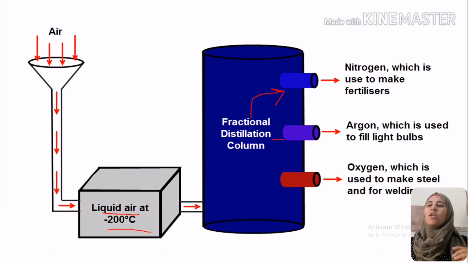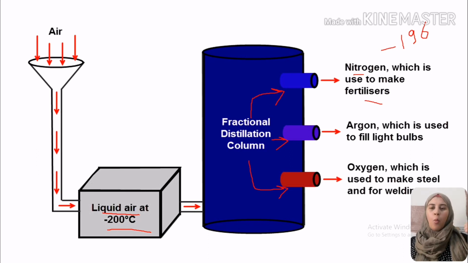We will separate our gases into 3 different types. What are the types of gases? At first, we will have the nitrogen gas. Why at first do we have the nitrogen gas? Because it is the colder one. It is the coldest one. Nitrogen gas boiling point is -196. So at minus 196 we will have nitrogen gas, which is used in the Haber process for making fertilizers.